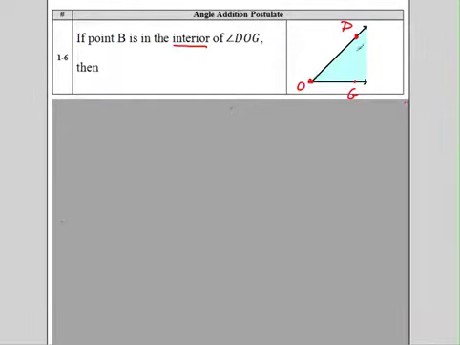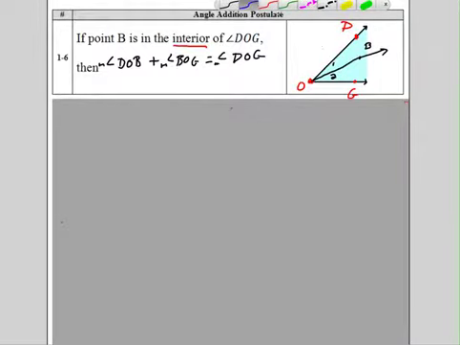And technically speaking, we're talking about the measures of these angles. It's really the measure of DOB plus the measure of BOG equals the measure of DOG. Just like we were doing before. So these angles add up. So if we pretended in my example here that angle 1 is about 30 degrees, and angle 2 looks like about 35 degrees, what would the total DOG be? You could add them together. You could say 35 plus 30 is 65 degrees. So we can add these two together. Awesome. So can we solve equations with that?